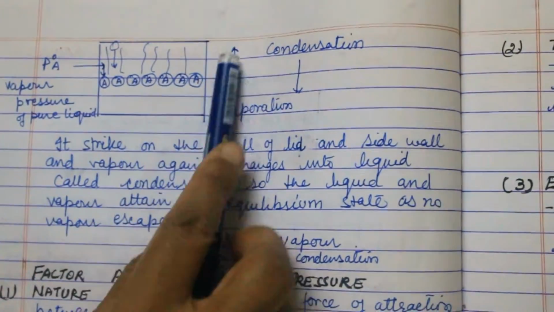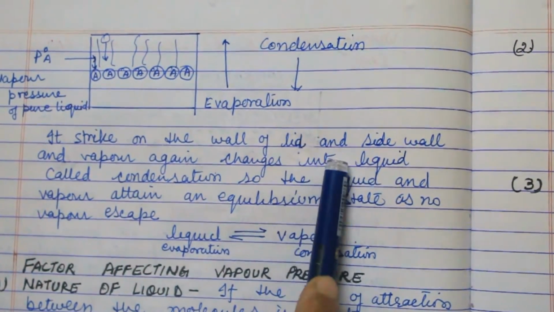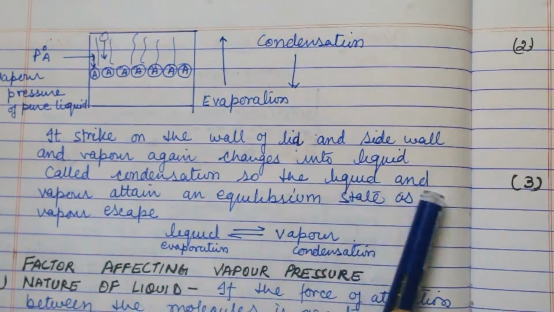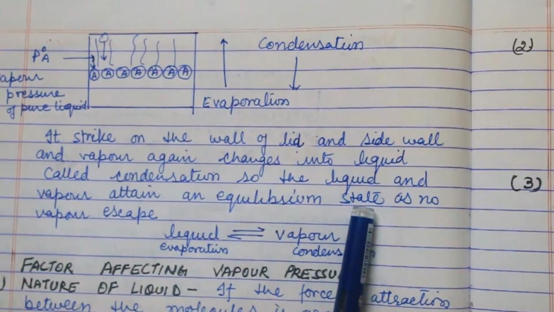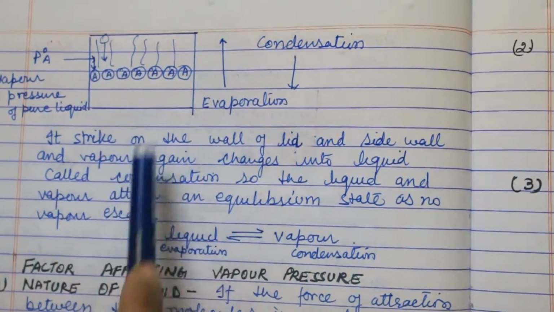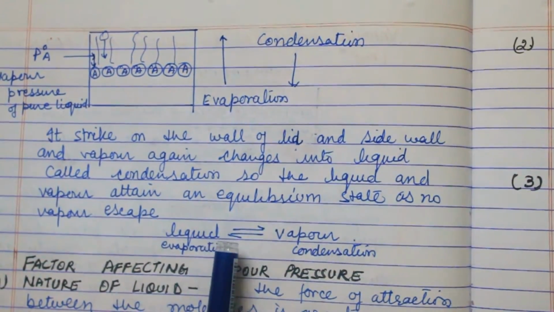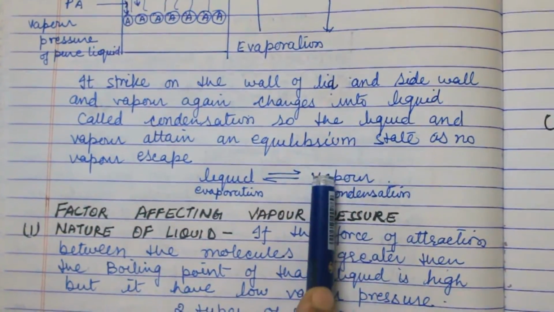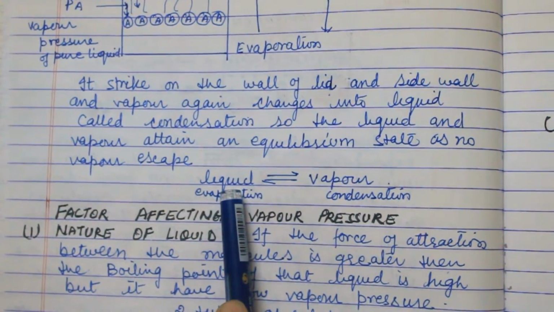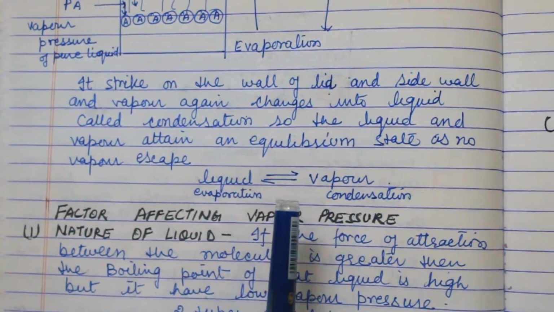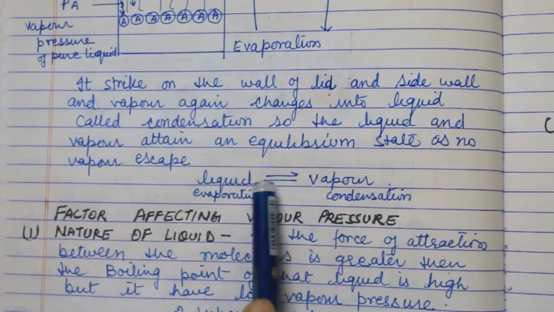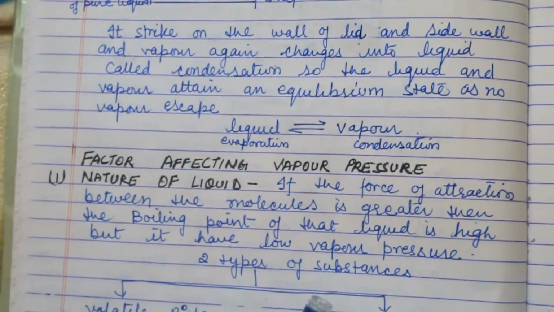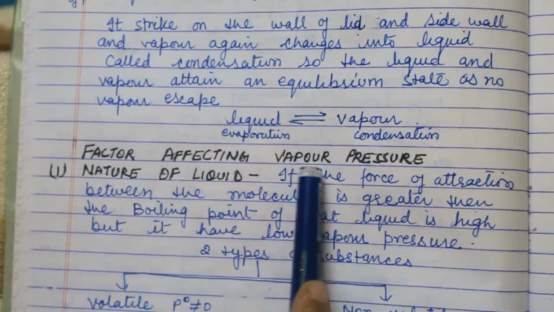When the same process takes place in a closed system, when the liquid molecule evaporates, because the system is closed, it strikes on the wall, the lid and the side wall, and the vapor again changes into liquid, called condensation. So the liquid and the vapor attain an equilibrium state, as no vapor escapes because the system is closed. Liquid by evaporation converts into vapor, and vapor by condensation changes into liquid. So after a certain time, the equilibrium state is present between the liquid and vapor in a closed system.